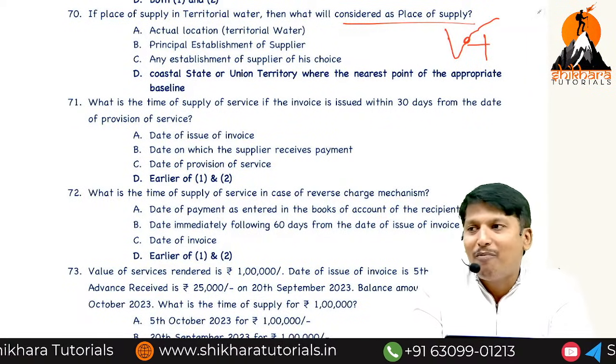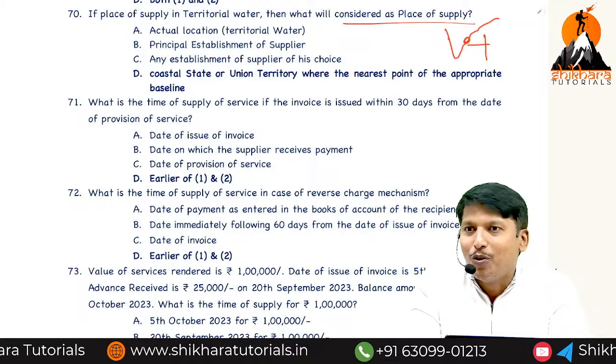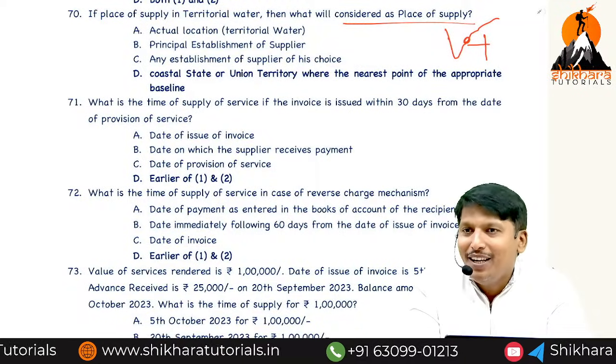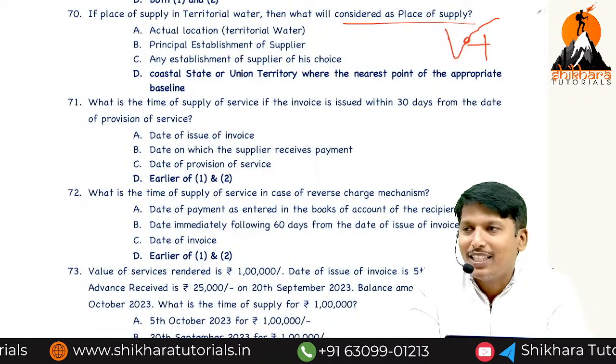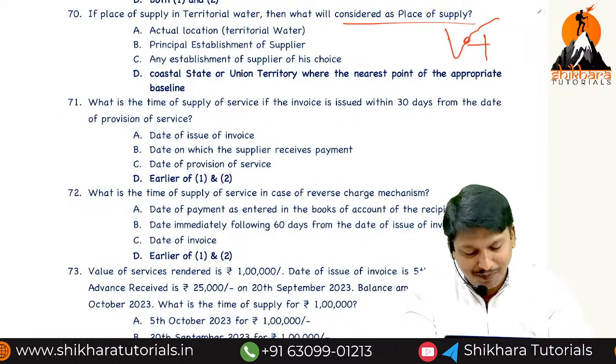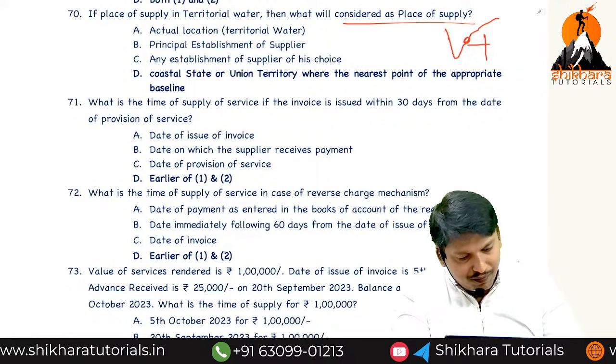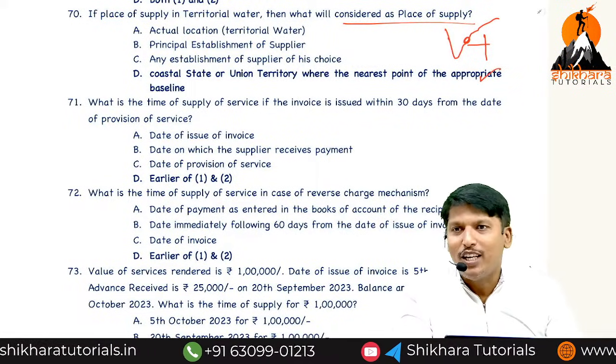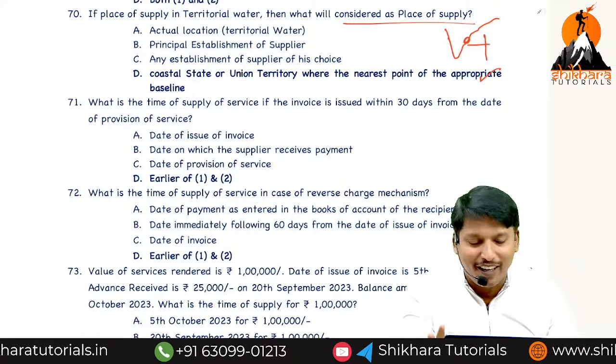Yes, in the Bay of Bengal, near Chennai, if we are doing some activities, then place of supply is the nearest baseline. That is Tamil Nadu. For us only 10, 11, 12, 13 is there. This is final, they asked.